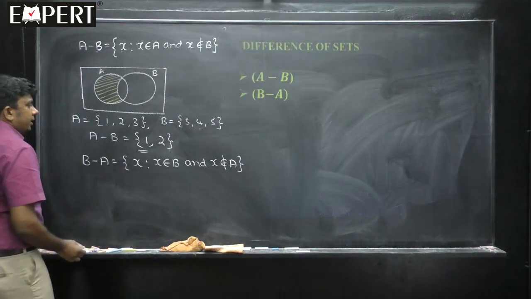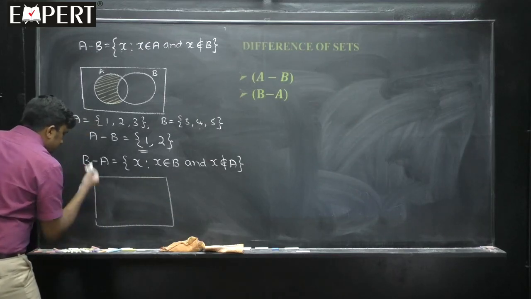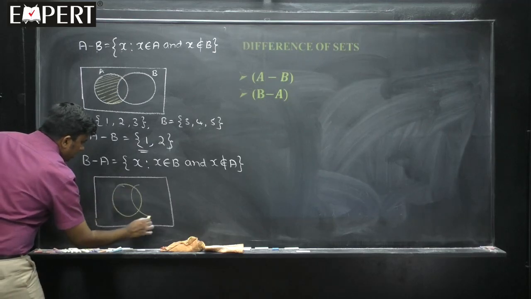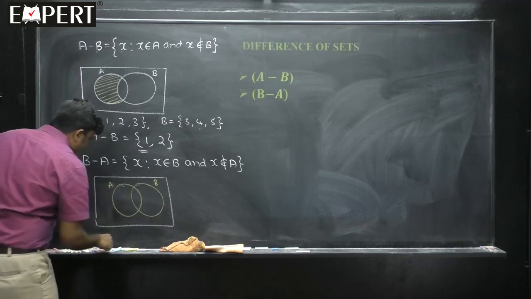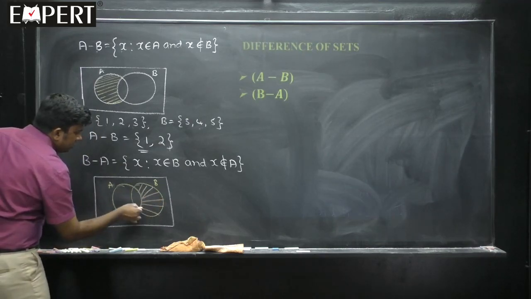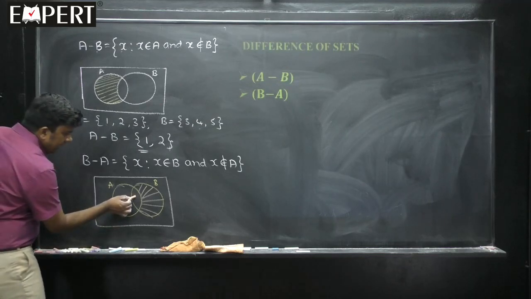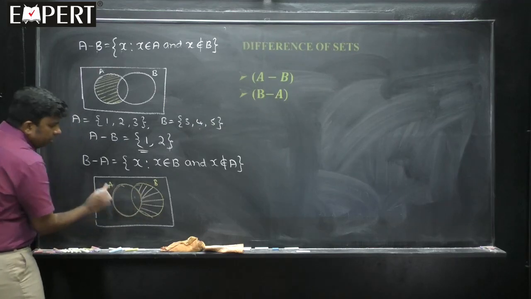And if you want me to draw the Venn diagram for that, this is A, this is B, then I can say, students, this is actually B minus A. Those are the elements which are there only in B but not in A. Here I will not highlight, because these elements belong to A also.